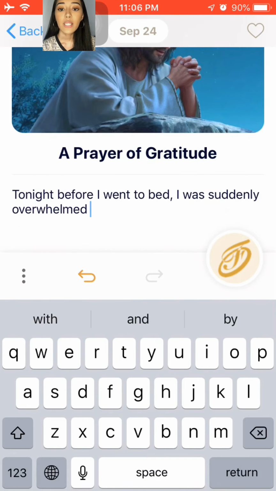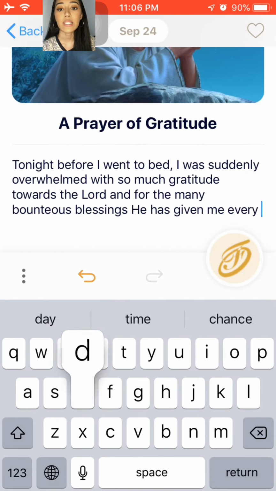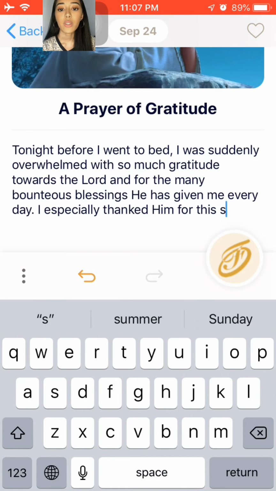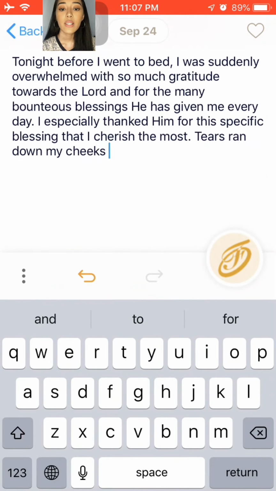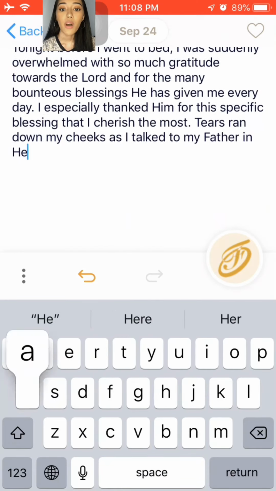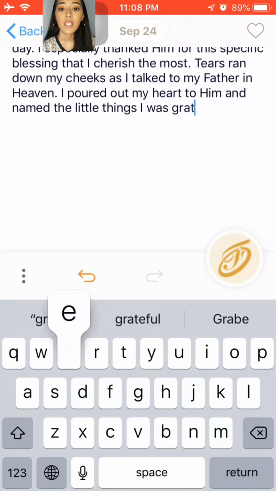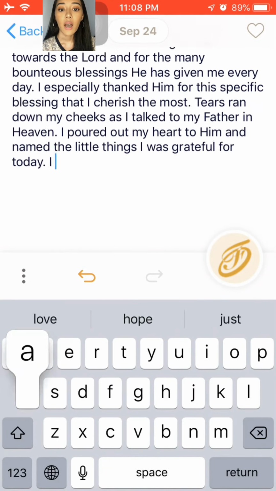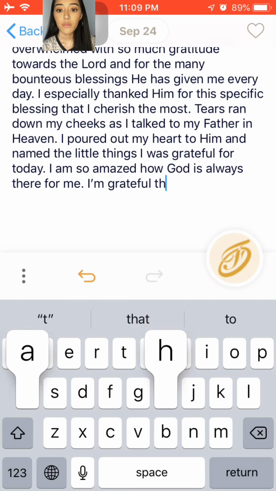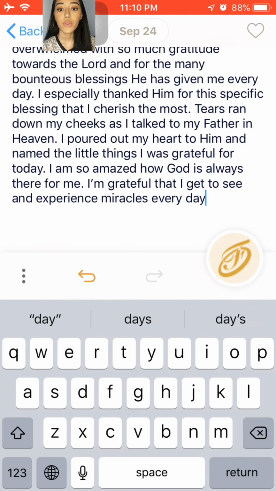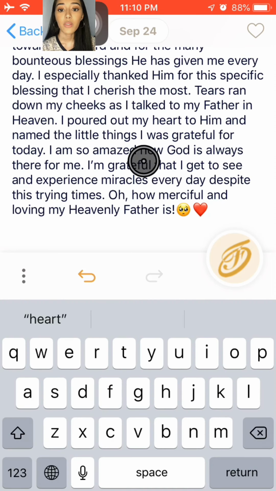Tonight, before I went to bed, I was suddenly overwhelmed with so much gratitude towards the Lord and for the many bounteous blessings He has given me every day. I especially thank Him for the specific blessing that I cherish the most. Tears ran down my cheeks as I talked to my Father in heaven. I poured out my heart to Him and named the little things I was grateful for today. I am so amazed how God is always there for me. I'm grateful that I get to see and experience miracles every day despite these trying times. Oh, how merciful and loving my Father is.